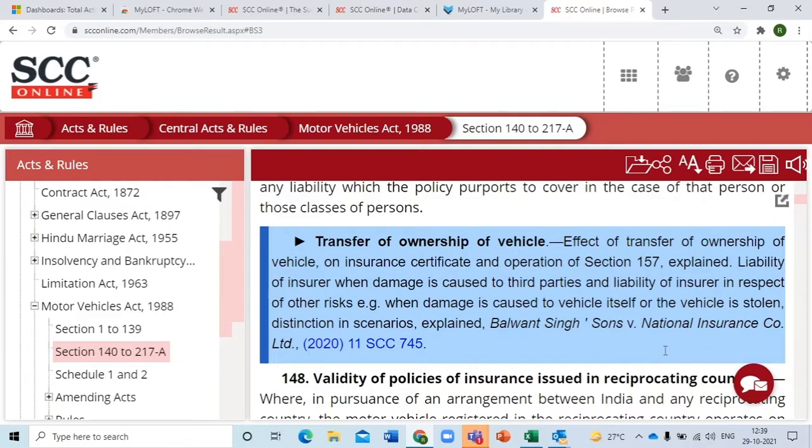So on the point of transfer of ownership of vehicle, this particular case is there. Now, which case? It says Balwant Singh versus National Insurance Corporation Limited. Citation is 2020, volume 11, SCC 745, page number. But what is this case talking about? That is just mentioned in the blue box. It says the effect of transfer of ownership of vehicle on insurance certificate and operation of Section 157 explained. Liability of insurer when damage is caused to third party, and liability of insurer in respect of other risks, for example when damage is caused by the vehicle itself or the vehicle is stolen. Distinction in scenarios explained. So this is what it is.